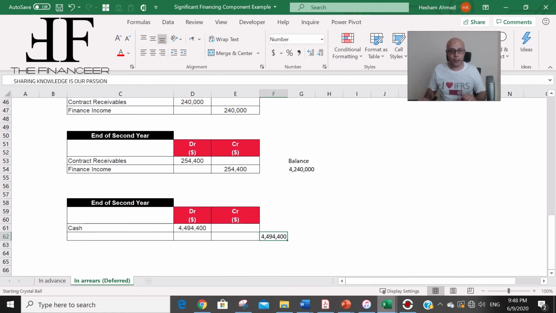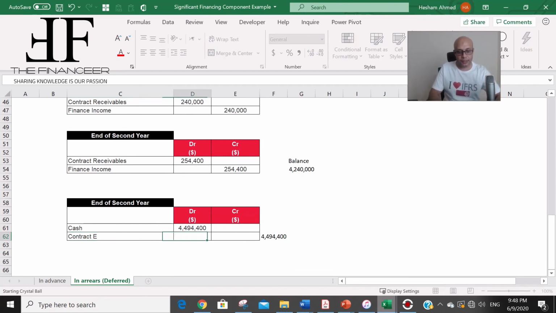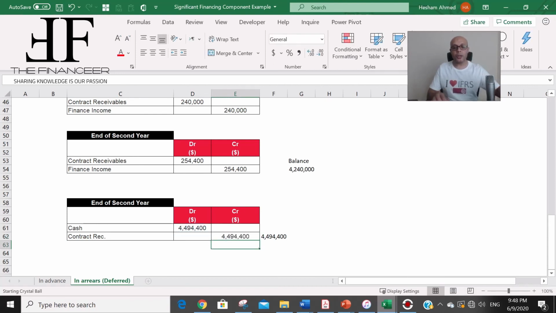So the same value here will be credited to the contract receivable, in order to close the contract receivable. So contract receivable after posting this entry will be 0, and you collected the cash from the customers and you recognized revenue when you deliver the product to the customer. So everything in accounting has been done so far.